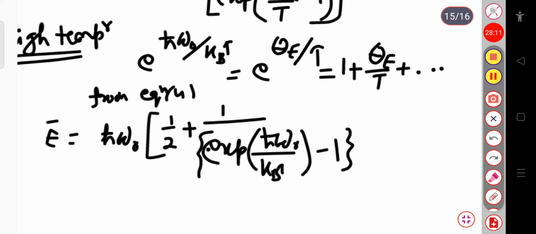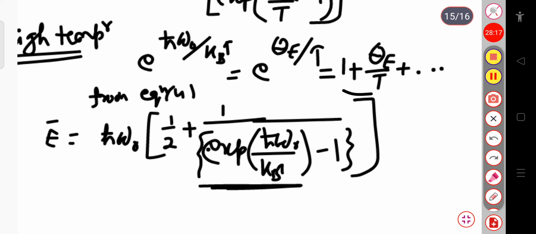Okay, this is your average energy, and in this exponential ħω₀/kT I am just substituting this value, 1 plus θ_E divided by T. Now you can see that this 1 gets cancelled, so the remaining term will be θ_E by T. So in that part I am simply substituting θ_E by T.